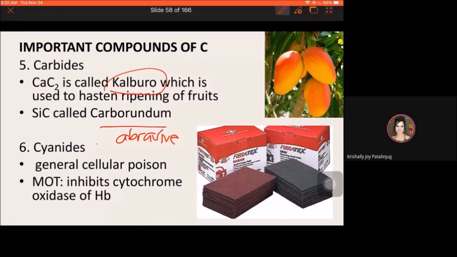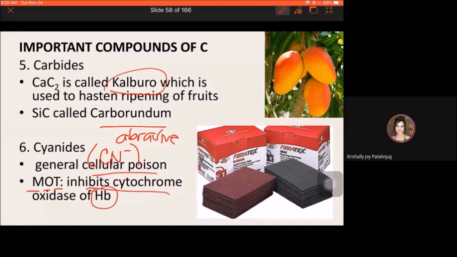Cyanide, CN minus. This is a general cellular poison. So what was mentioned earlier that activated charcoal cannot treat is a cellular poison. What is the mechanism of toxicity? How does it cause poisoning in humans? It inhibits the enzyme cytochrome oxidase of hemoglobin.